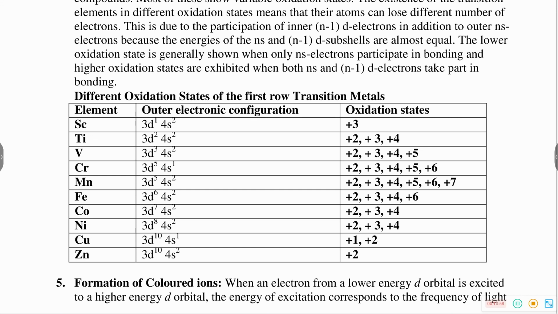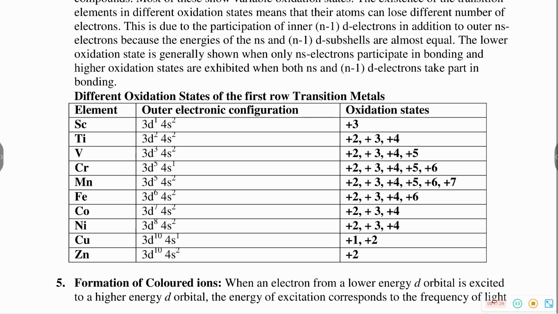Example, group 6: molybdenum(VI) and tungsten(VI) are found to be more stable than chromium(VI). That is, heavier elements favor the higher oxidation state, which is more stable. Chromium(VI) in the form of dichromate in acidic medium is a strong oxidizing agent.